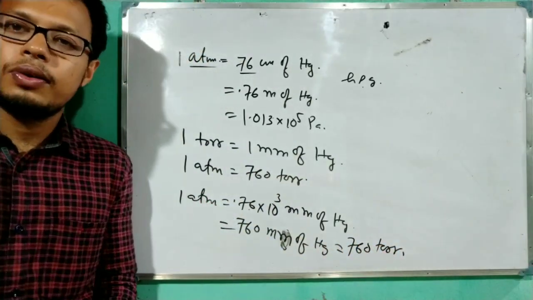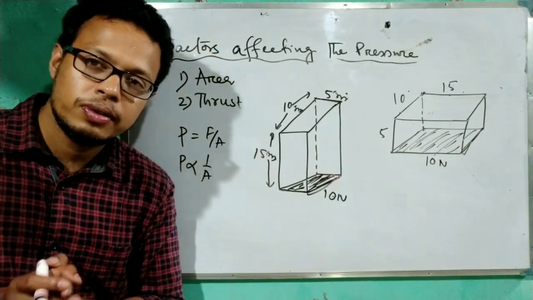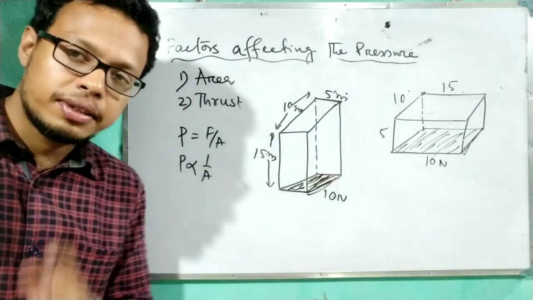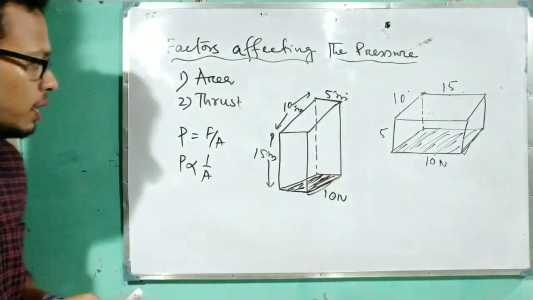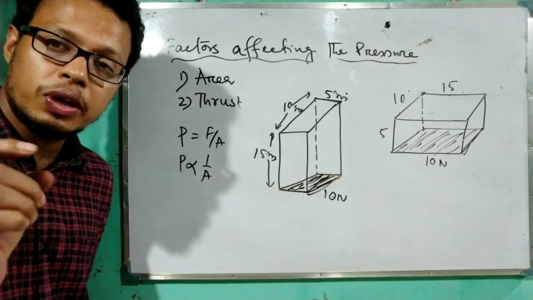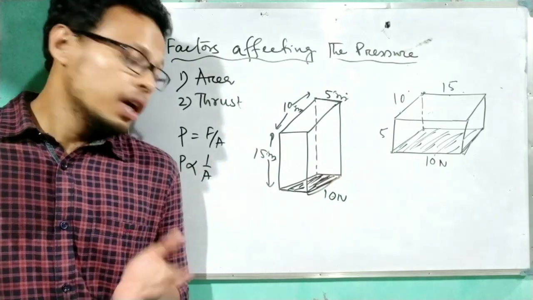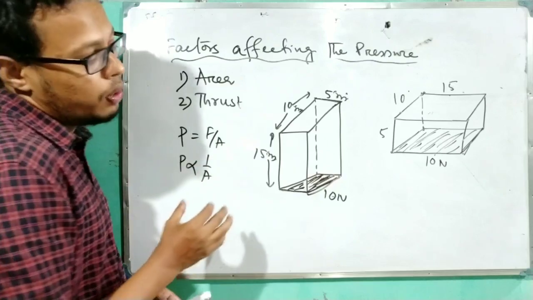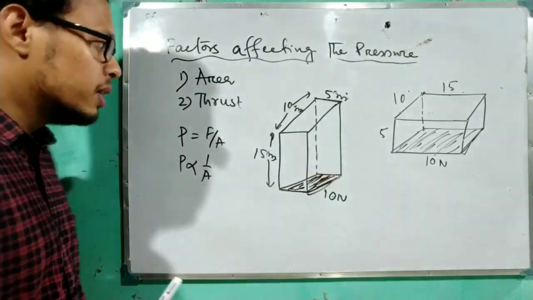Clear? Okay. Now, what are the factors on which the pressure depends? See, there are two factors. First is the area, second is the thrust. Now the question will arise, how does the pressure depend on area? We read the relation P equals F upon A, means P is inversely proportional to A, means when area increases, pressure decreases, when area decreases, pressure increases. Okay. Now I will explain that by two diagrams, with one numerical.